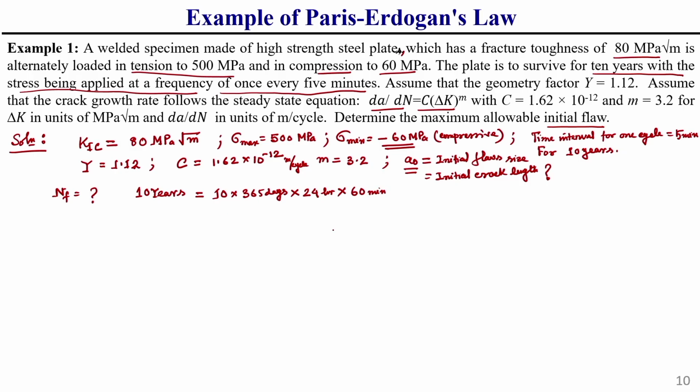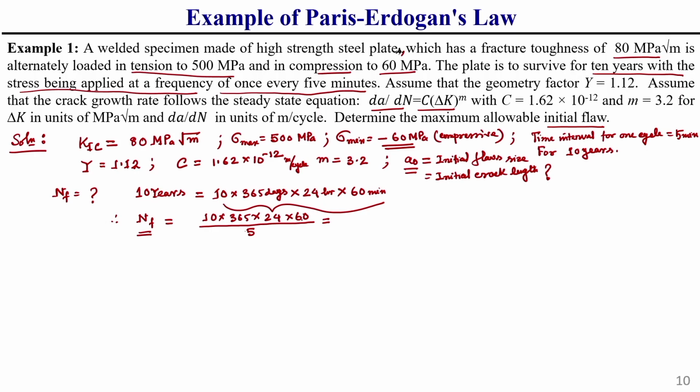This will give us the total number of minutes. So, what will be the number of cycles? The number of cycles NF we can write as 10 into 365 into 24 into 60, and one cycle time interval is 5 minutes. If you divide, we can find the final number of cycles for 10 years.